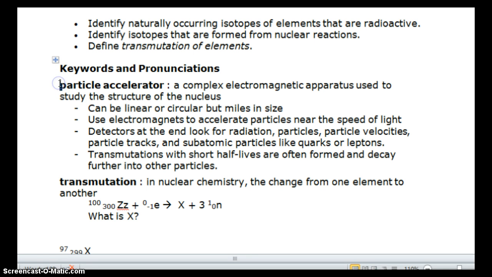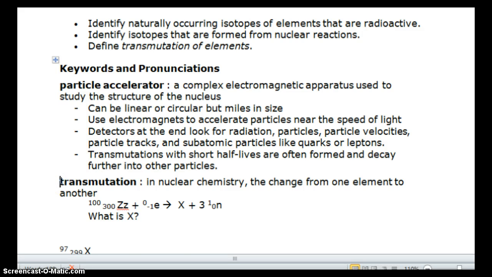Particle accelerator, a complex electromagnetic apparatus used to study the structure of the nucleus. Can be linear or circular, but miles in size. Use electromagnets to accelerate particles near the speed of light. The speed of light is pretty much the fastest that scientists believe that anything can go. So that's why they use that. Detectors at the end look for radiation, particles, particle velocities, particle tracks, and subatomic particles like quarks or leptons. Transmutations with short half-lives are often formed and decay into further particles.